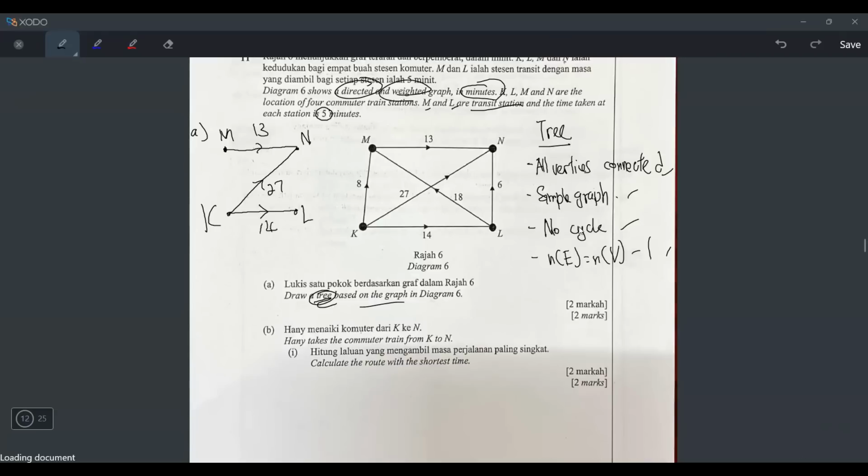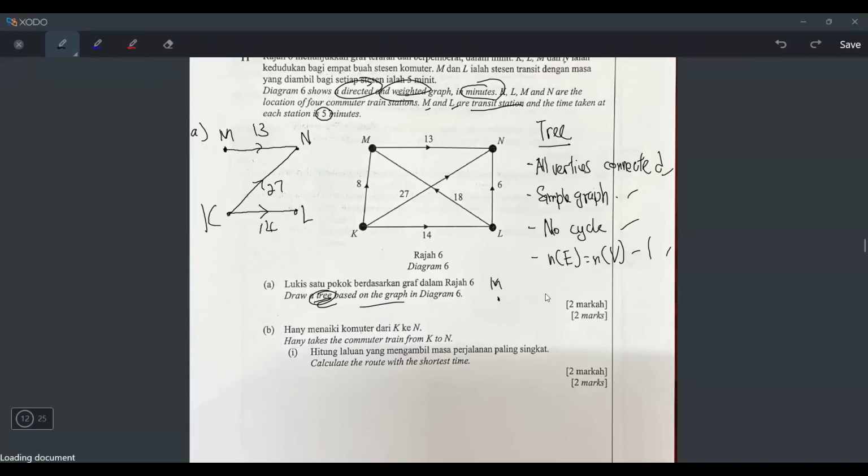Okay, but let's see, does it fulfill all the conditions? All vertices connected. See, all vertices connected. Simple graph. No multiple edges, no loops. Okay, no cycle. Okay, nice. NE equals NV minus 1. If you look at the number of vertices is 4, but the number of edges is only 3. So yes, this is correct. But also one more thing to take note is this has to be part of the graph. It means if there is no line here, you cannot draw the line yourself. That's what I mean.